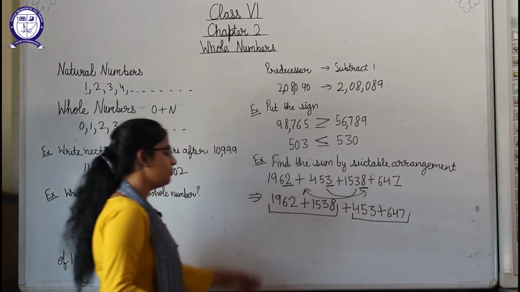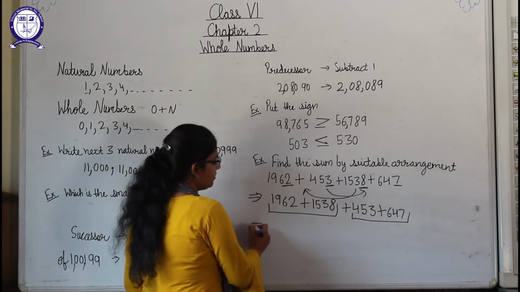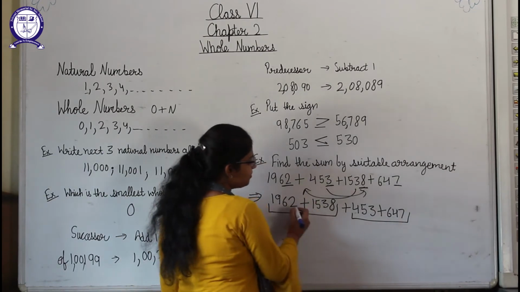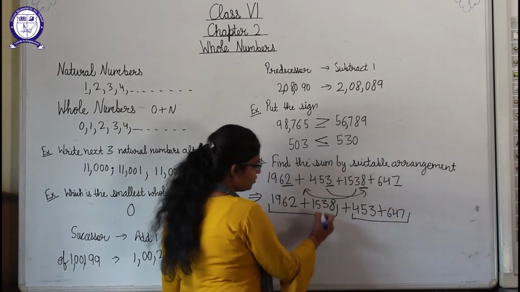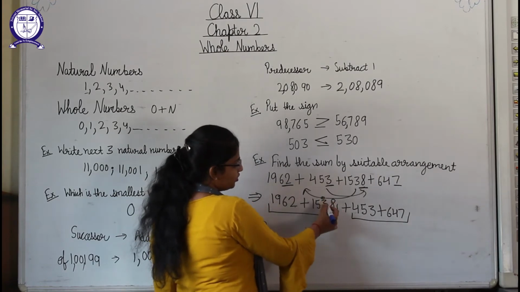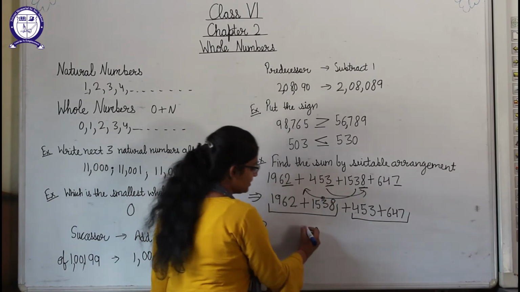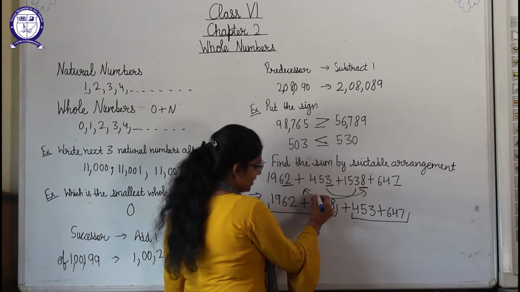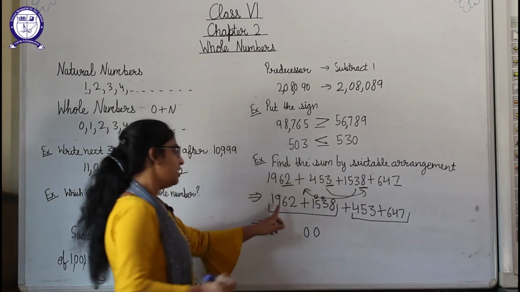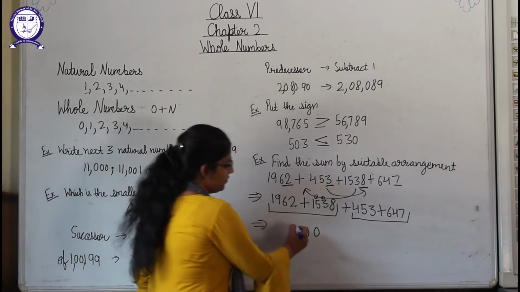Okay, so when we add these two, what will we get? Here 8 plus 2 is 10. So 0, then 1 will be the carry. Now 3 plus 1 is 4 and 6 plus 4 is again 10. Now 1 is again carried, 5 plus 1 is 6 and 9 plus 6 is 15.